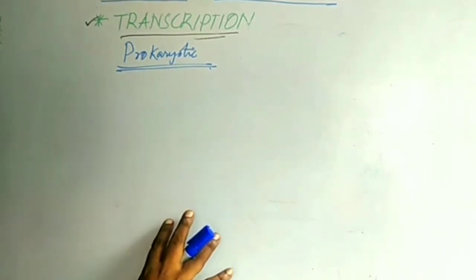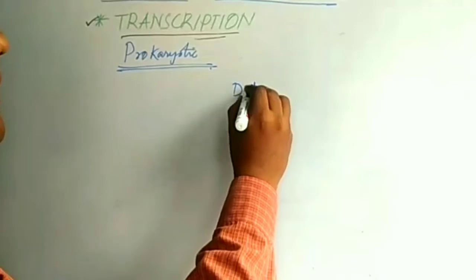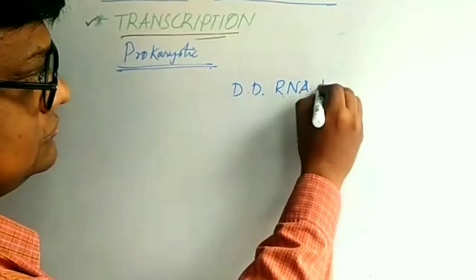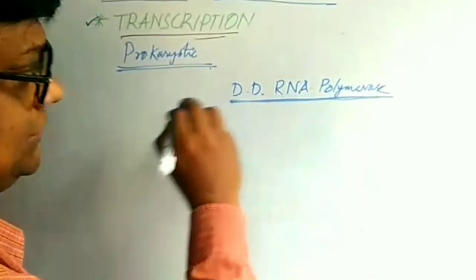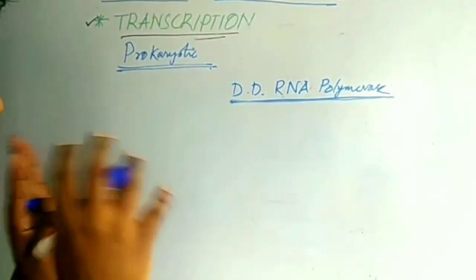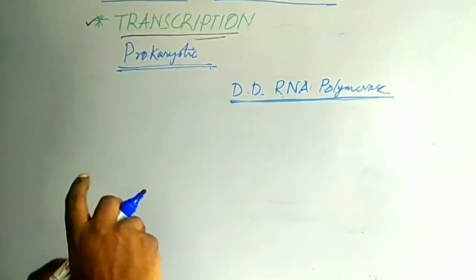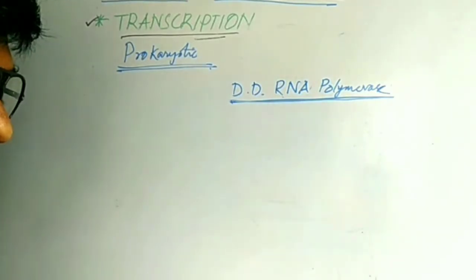Now, prokaryotic transcription. There are 3 stages. Who can initiate that? First of all, you have to keep in mind the DNA dependent RNA polymerase. It helps, it regulates, it controls, it is there till the end. So let's learn about this DNA dependent RNA polymerase, what it is.